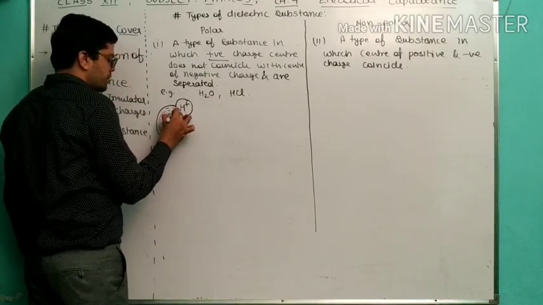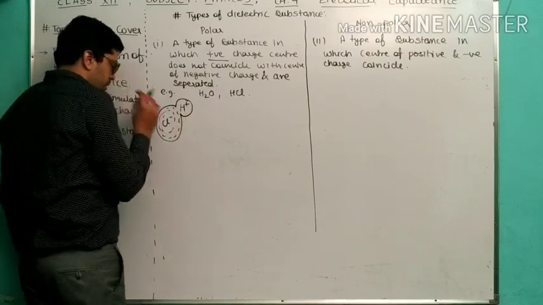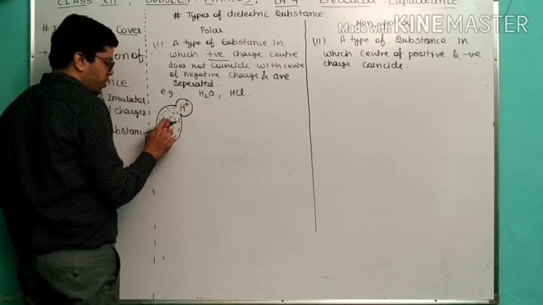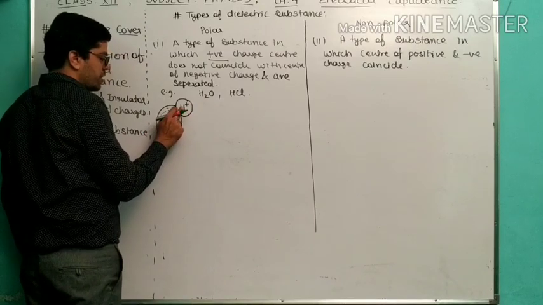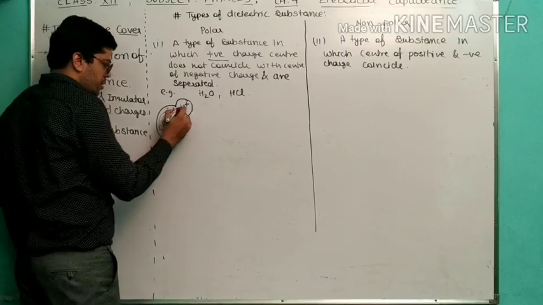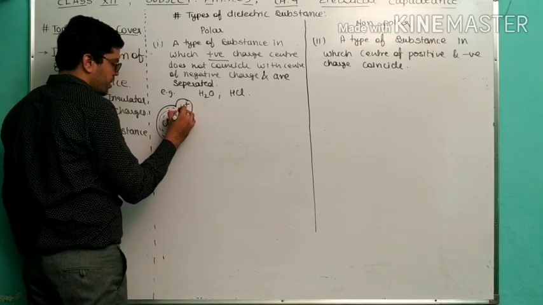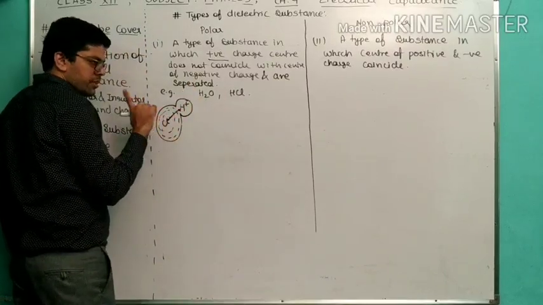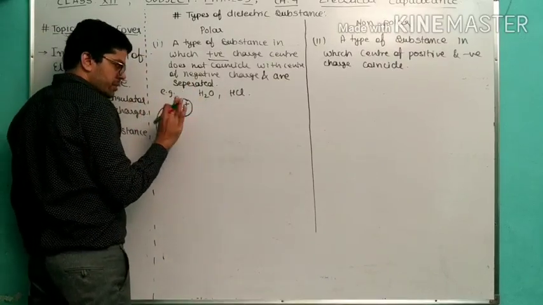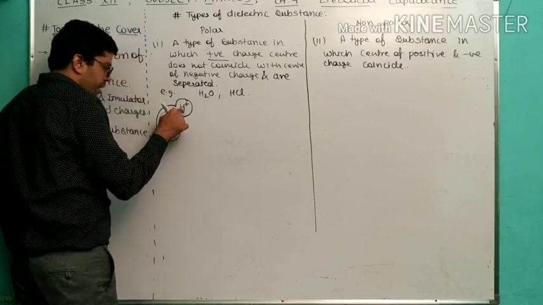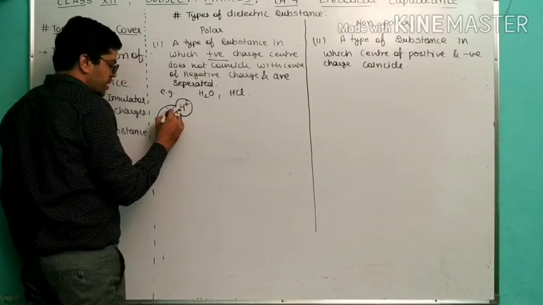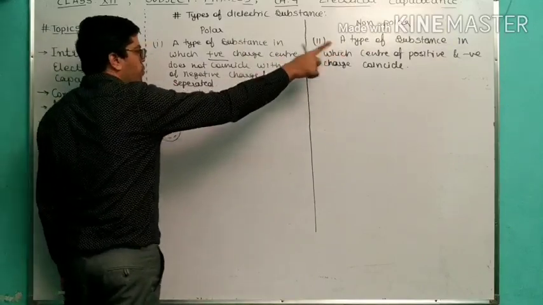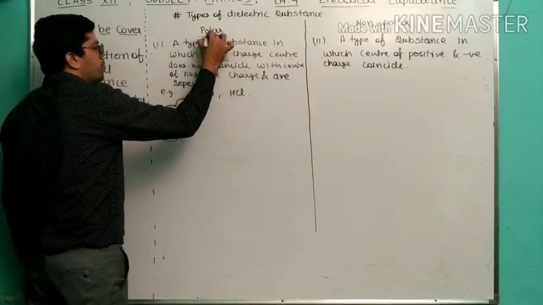So why have I made this big picture? Because this big one is chlorine. It has more mass as compared to hydrogen, and it has already accepted the electron donated by the hydrogen, and both are at some particular distance. That's why I said they are separated, the centers of positive charge and negative charge do not coincide. So coincided means non-polar, not coincided means polar.